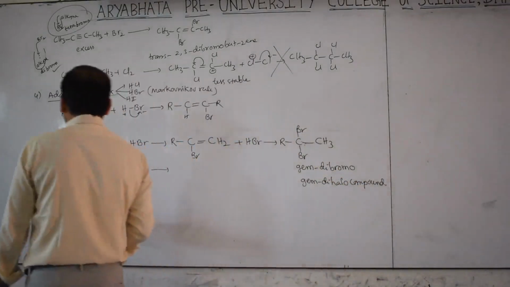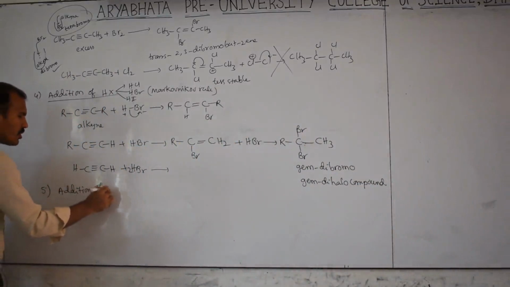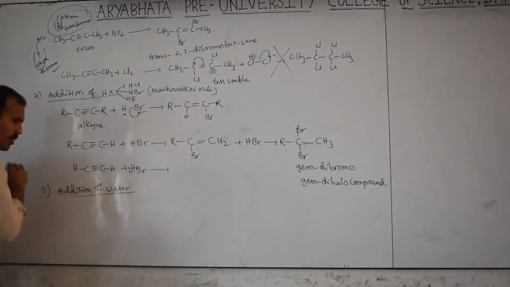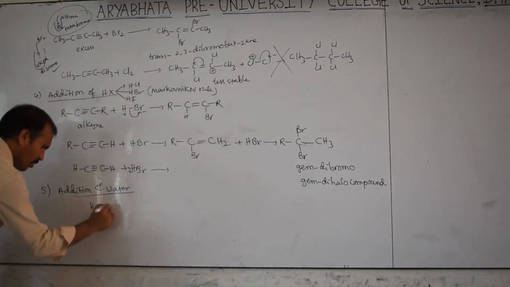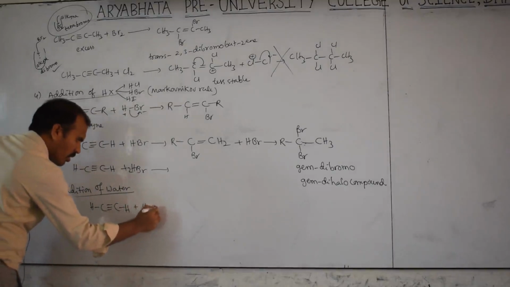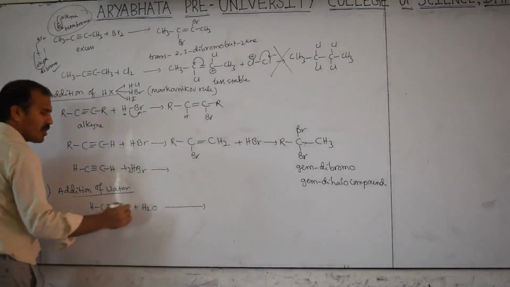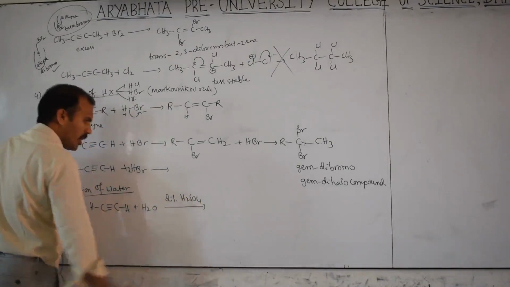Okay. Next, similarly, the 5th one: addition of water. For example, I want to write here HC triple bond CH. This is ethyne. Ethyne reacts with water in the presence of dilute H2SO4.